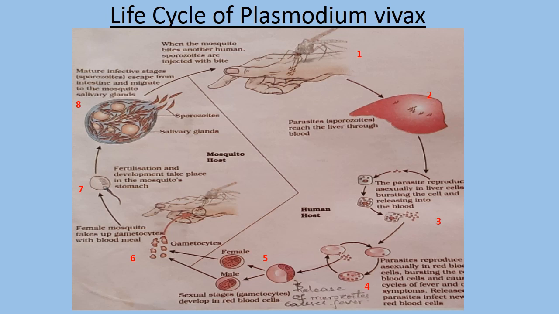So as soon as the RBC cell gets ruptured, simultaneously one chemical is released into the body, that is hemozoin. So this is a very important thing in the life cycle. Hemozoin is released soon after the bursting of the RBC cell. So this is responsible for repeated fever and chill.